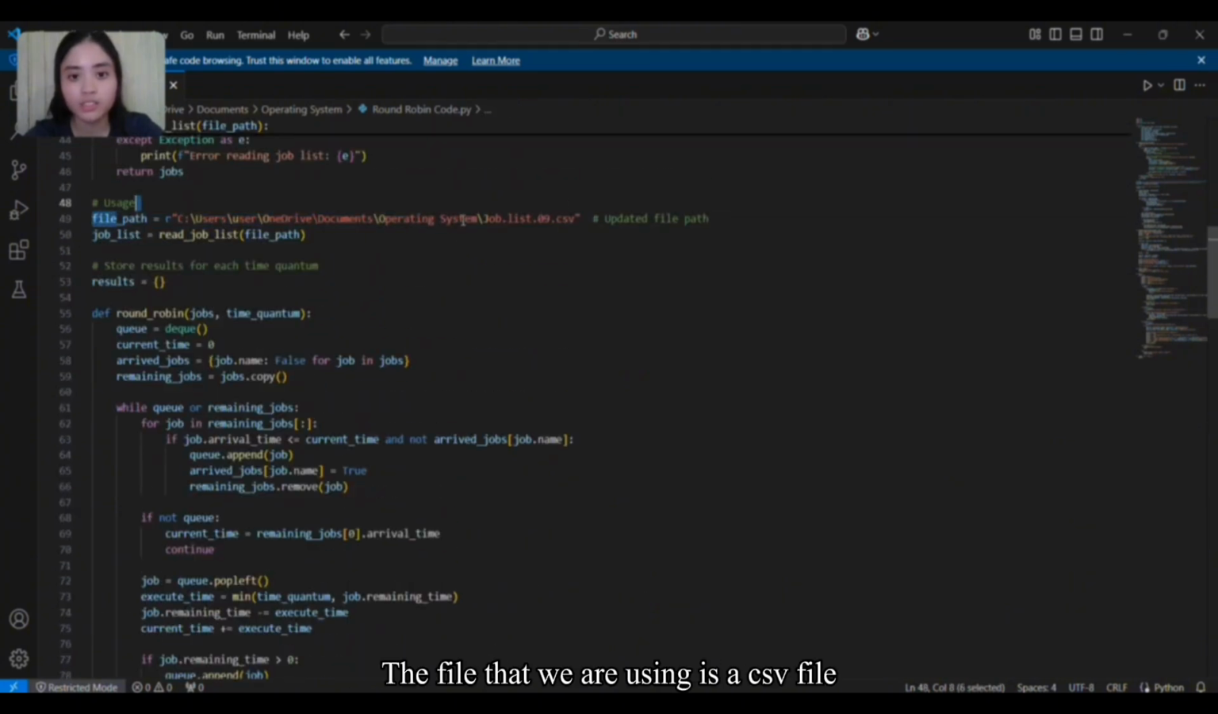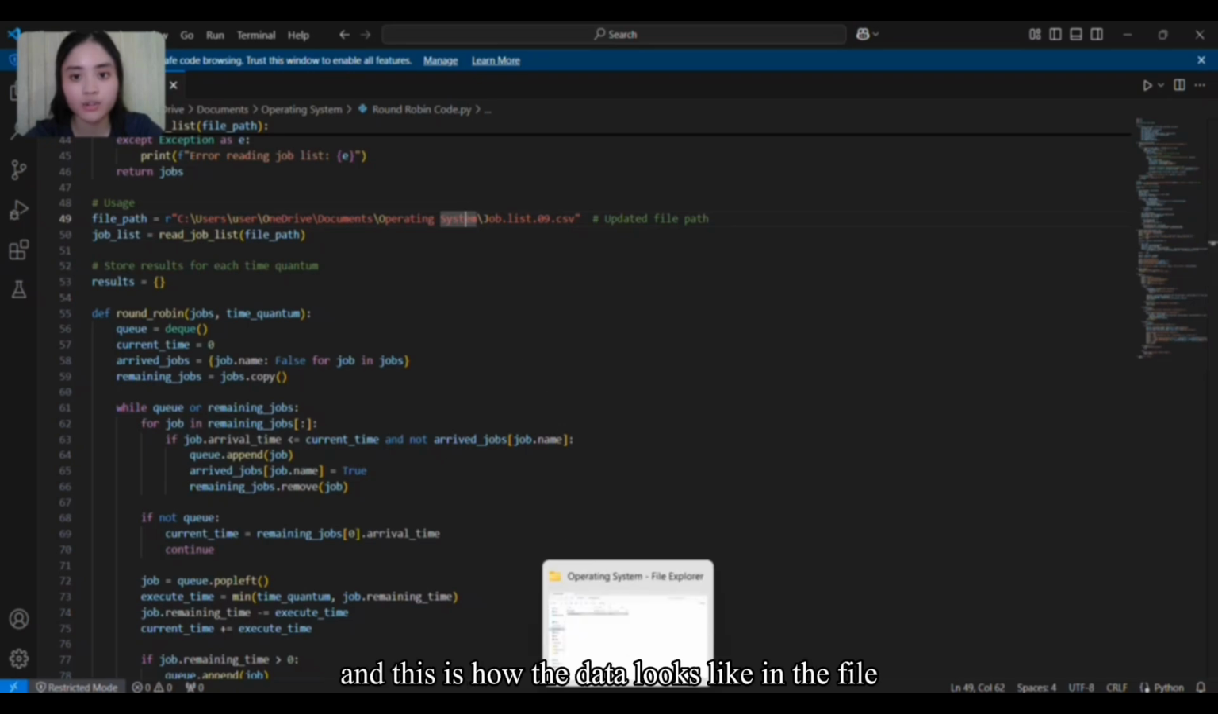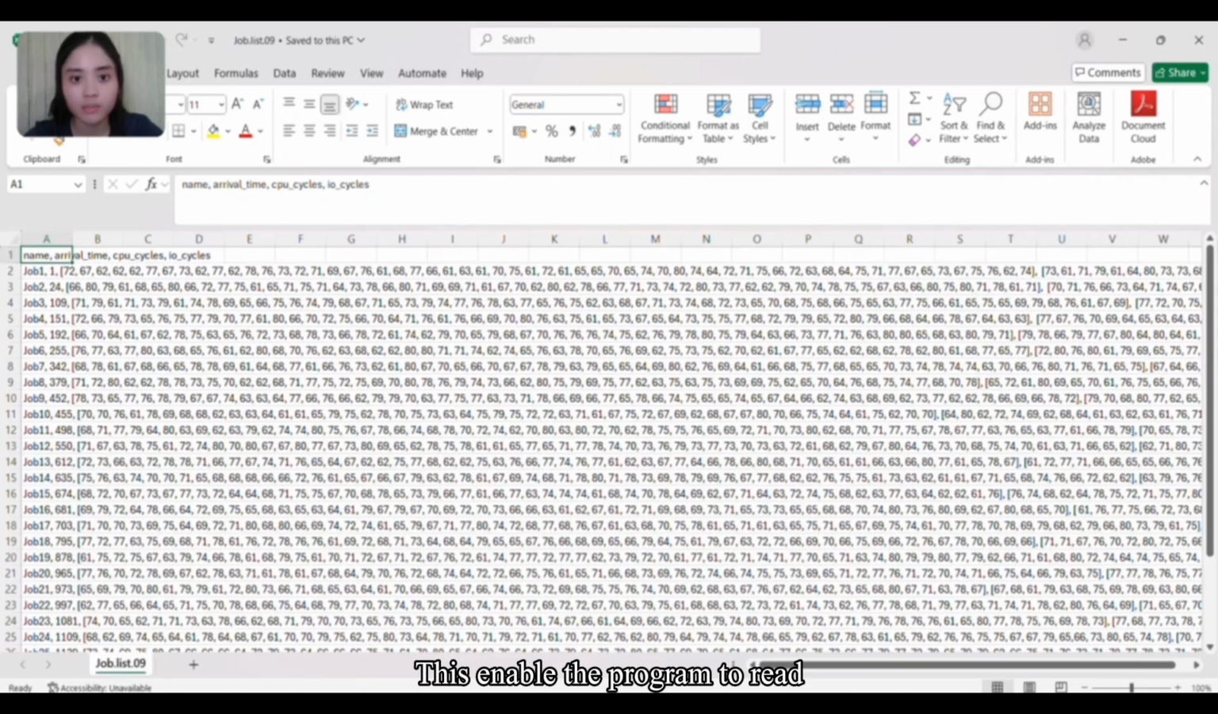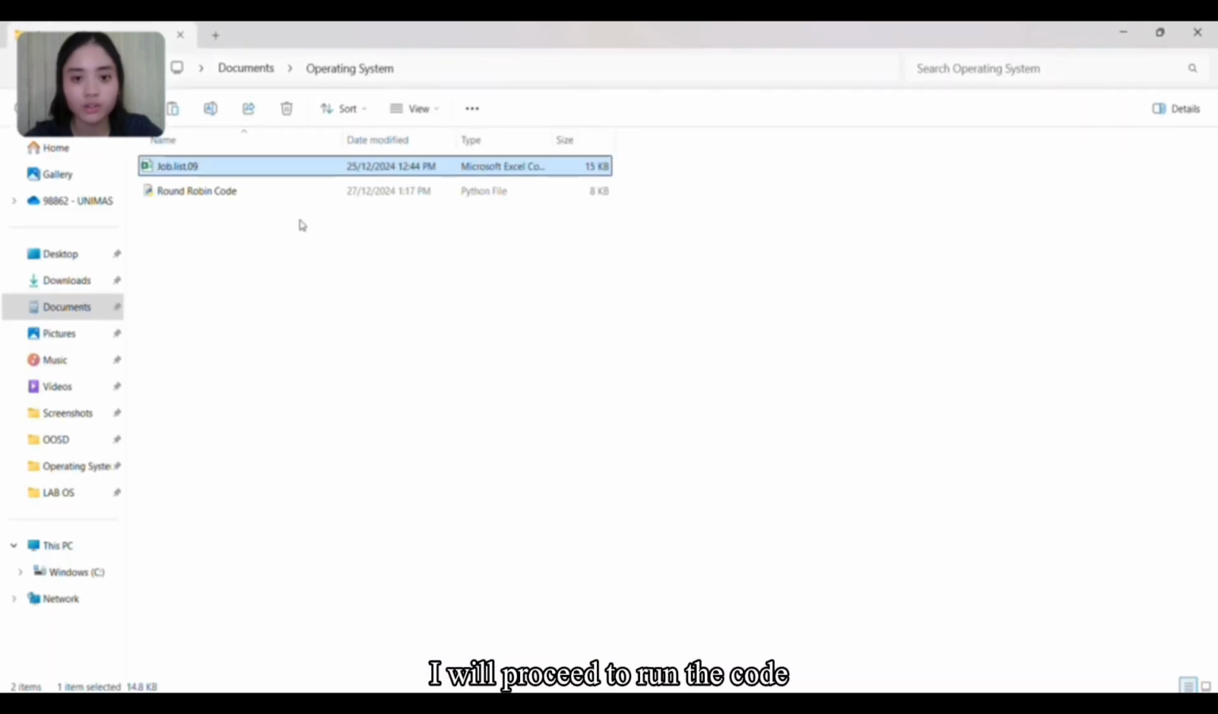The file that we are using is a CSV file, and this is how the data looks like in the file. This enables the program to read the assigned job list which is stored in another file. Without further ado, I will proceed to run the code.